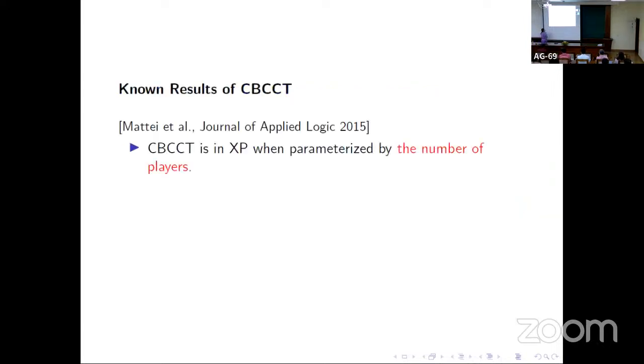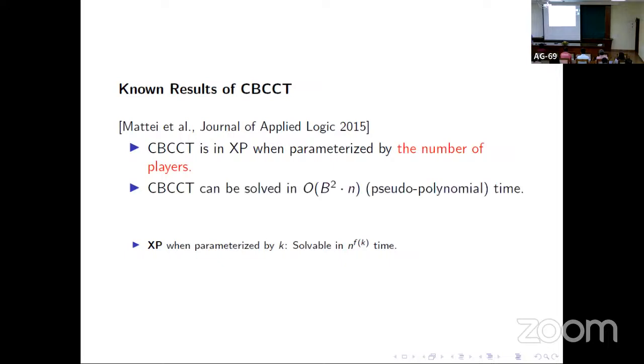Now, the known results of this problem. This problem was introduced by Mehta et al. in the year 2015. There they showed that this problem is XP when parameterized by the number of players. What does it mean to be in XP? It means that there exists an algorithm that solves this problem in running time n to the power f(k), where n is the input size and f(k) is some function of this parameter k. And they also showed that there exists a pseudo-polynomial time algorithm for this problem.